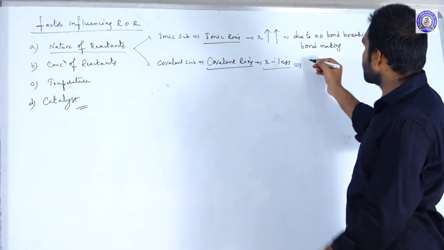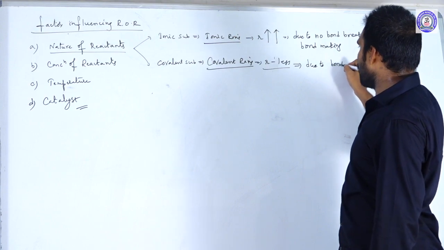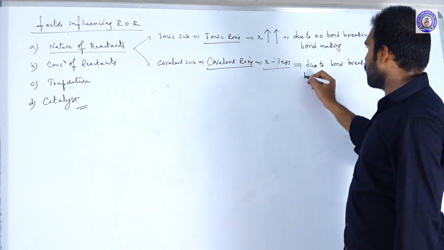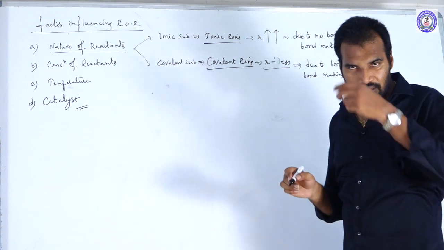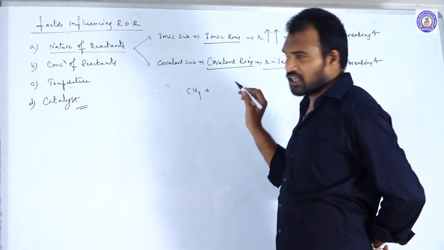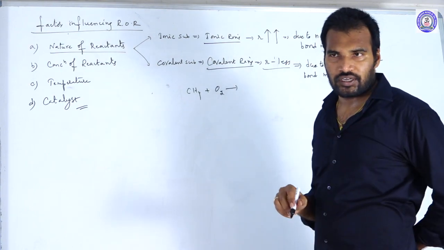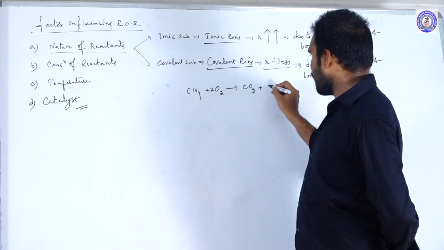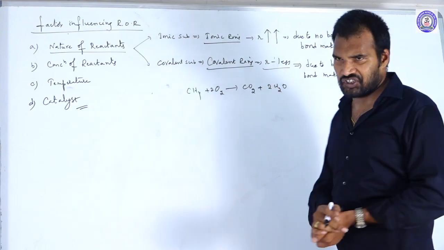That is why. So, what is the reason? Due to bond breaking and bond making. For example, take CH4. On combustion, CH4 with 2O2 gives CO2 and 2H2O. So this is a covalent reaction.